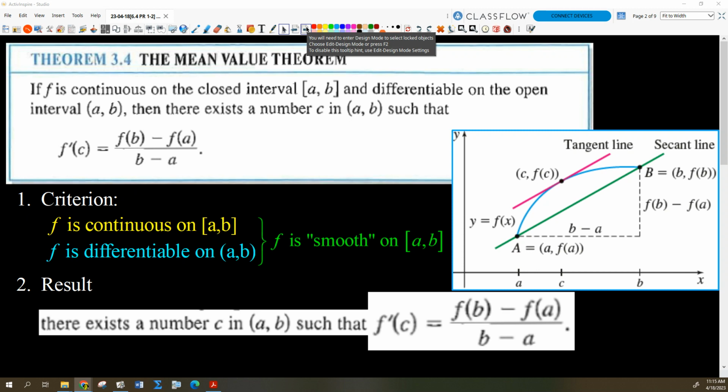There has to be at least one place on the interval where the slope of the tangent line is equal to the slope of that secant line, maybe multiple. Okay? So again, it's an existence theorem. It tells us that if we meet the criteria, then there exists something that we can go find if we want to.